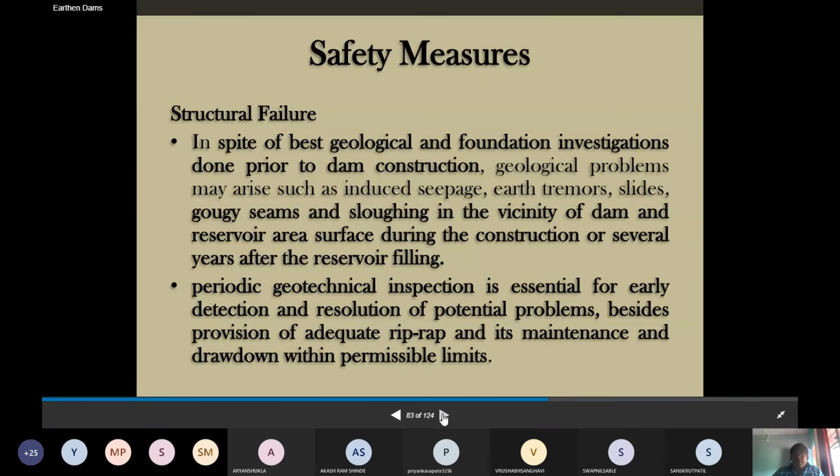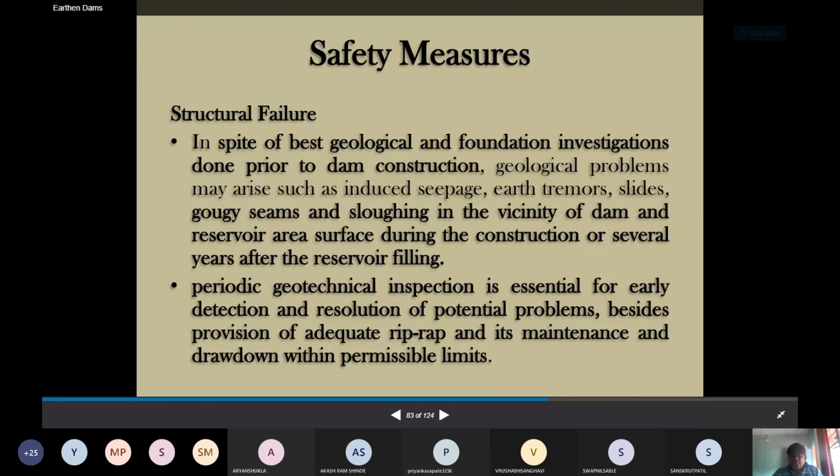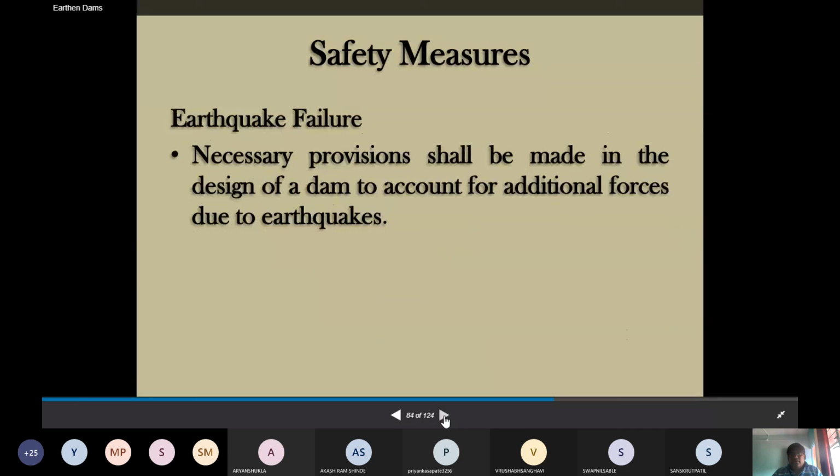Then structural failure: geological and foundation investigations have to be done prior to the dam construction, that is pre-construction measures, as well as post-construction measures. Geological problems may arise, such as induced seepage, earth tremors, slides, gouge seams and sloughing in the vicinity of the dam and the reservoir area during the construction or over several years. So periodic geotechnical inspection is required, and resolution of potential problems is required. That way you can control and achieve the safety of the dam.